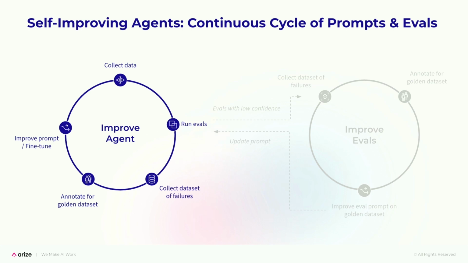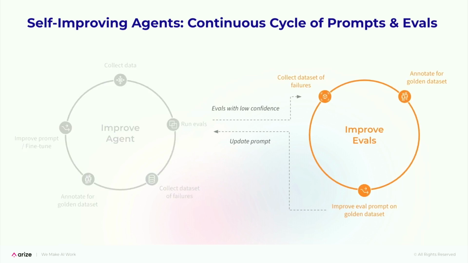And most teams actually leave this as a pretty static evaluation. They write the eval template once, and then they forget it. But typically, these eval templates are actually the most important piece to knowing if your agent's actually performing correctly. And so what we actually see a lot of teams do is consistently have a loop to improve how you evaluate your application so that that doesn't stay static. And the way the teams do this is typically they will collect data sets of the failures of the way that the evals are run, grab those, annotate those, iterate on the eval template, and use that to really improve the agent while they're alongside improving the agent evaluation.